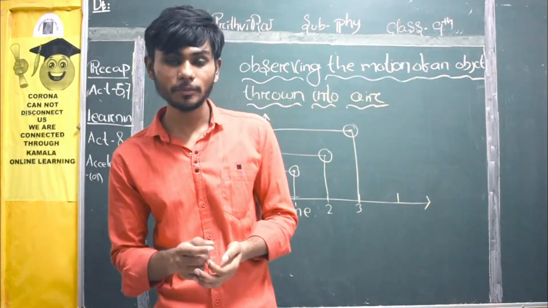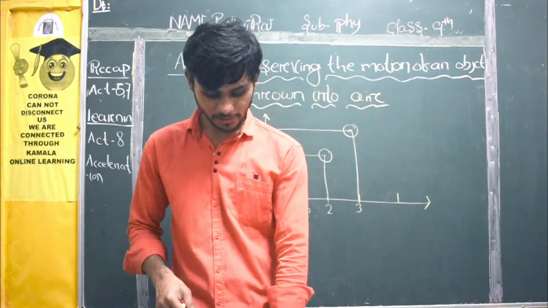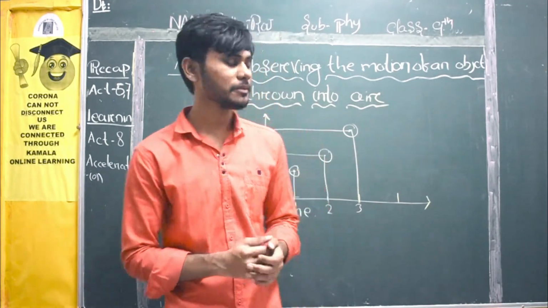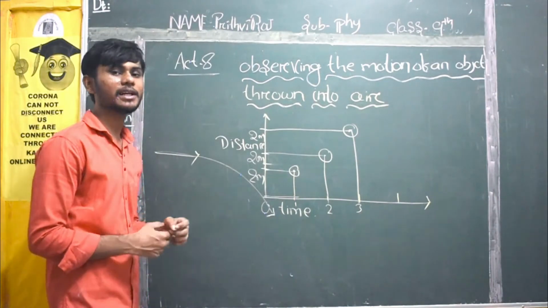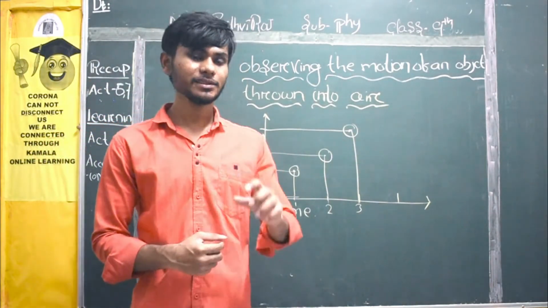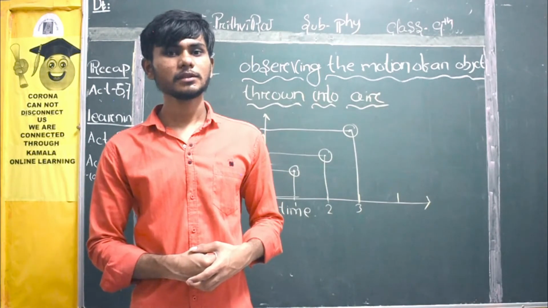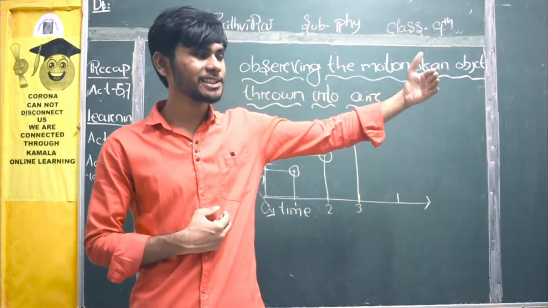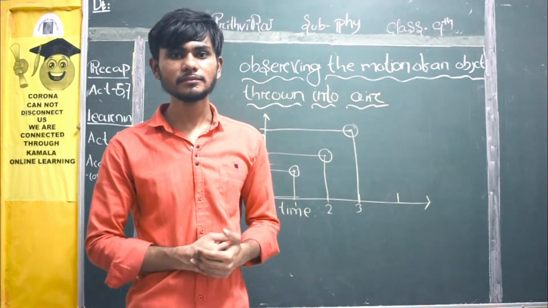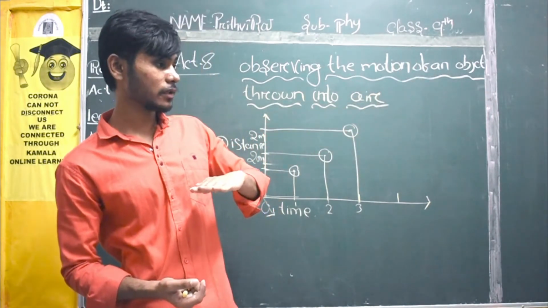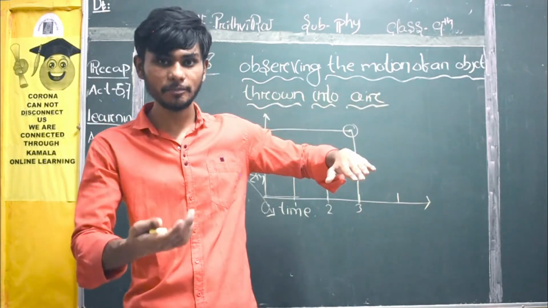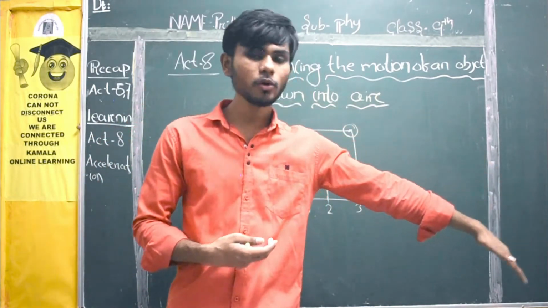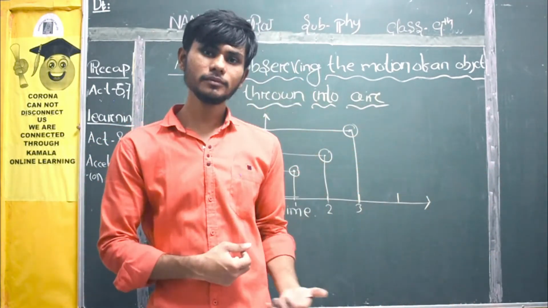With time, in the above activity, you might have noticed the speed and direction of the motion both change continuously. Here direction also changed, speed also changed. How did speed change? The speed decreased. The more distance the stone goes away from you, the more the speed decreases. Direction also changes: as I explained before, it will cover some distance horizontally, then later it will go towards the ground.